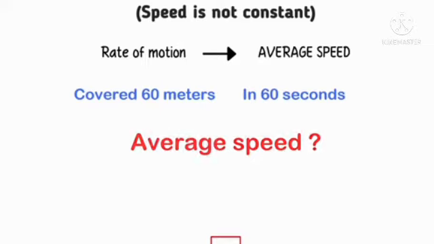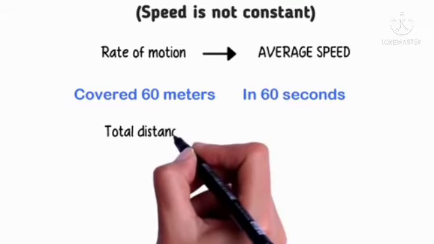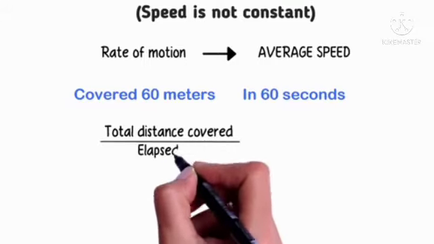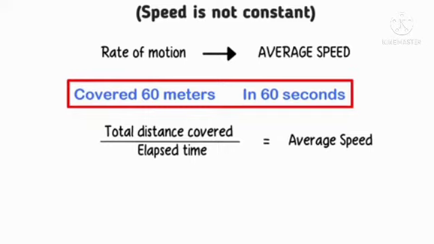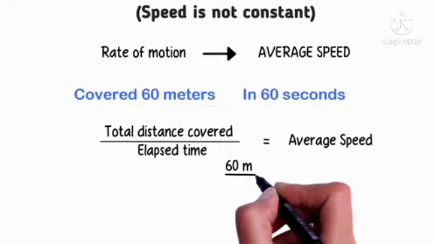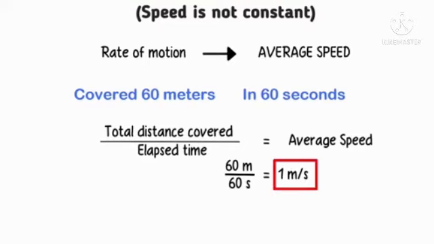Average speed means total distance covered by an object in a unit time, the elapsed time. Here total distance is 60 meters by 60 seconds. 60 cancels, so 1 meter per second is the average speed.